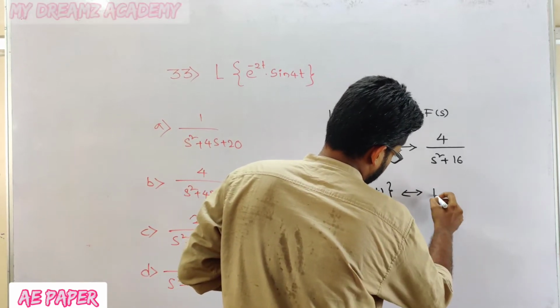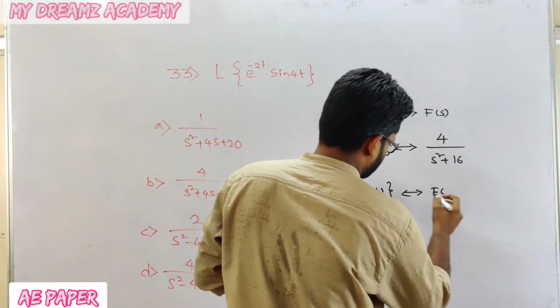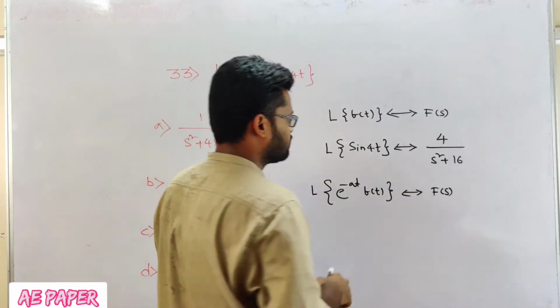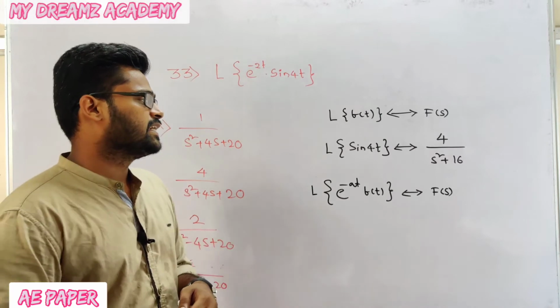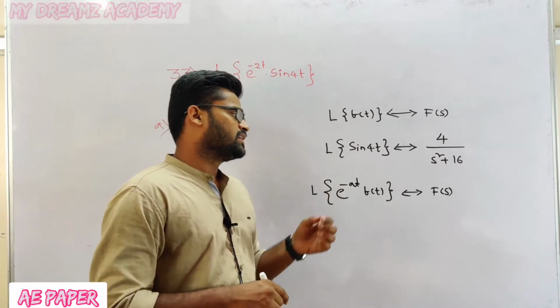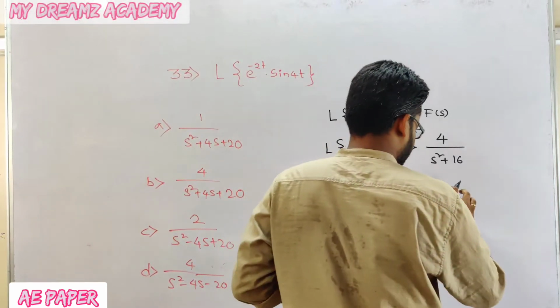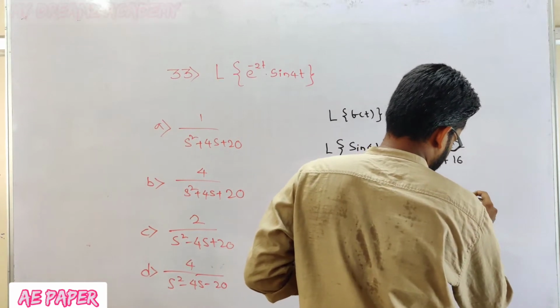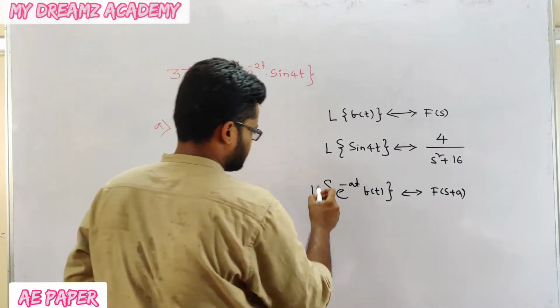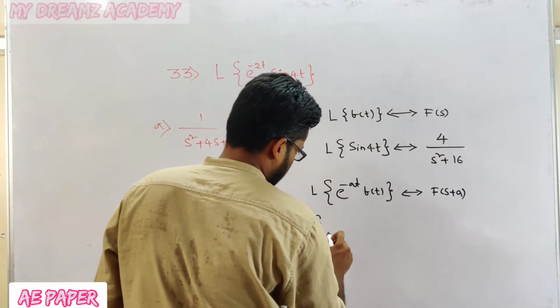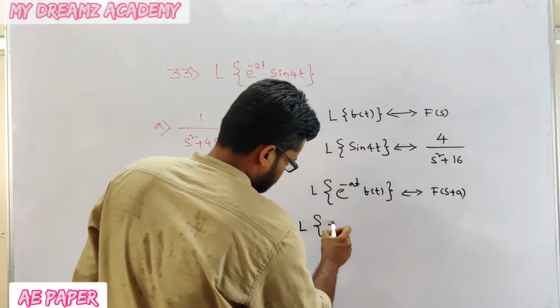It will give what? Already I know, the Laplace transform of f of t is f of s. Now e to the power of minus at will give s plus a. Okay, it will give s plus a. Now substitute in this, that is the Laplace transform of e to the power of minus 2t